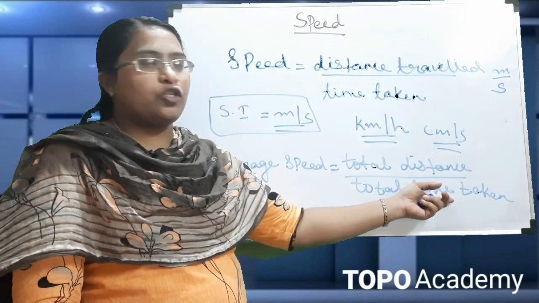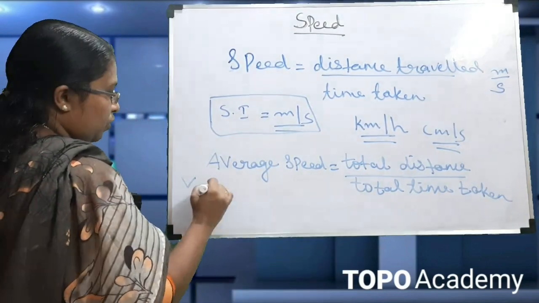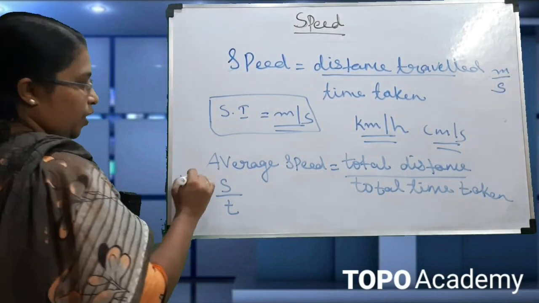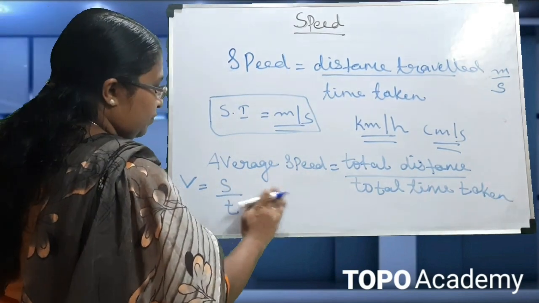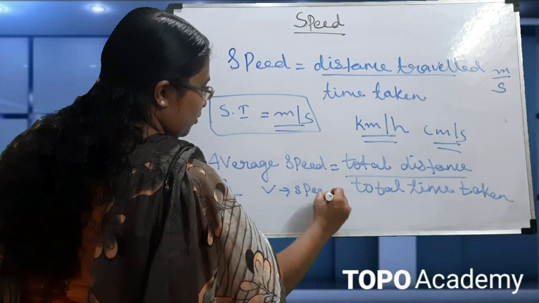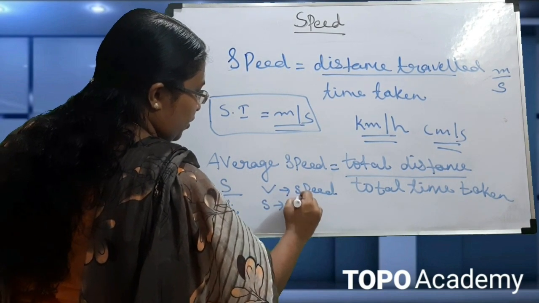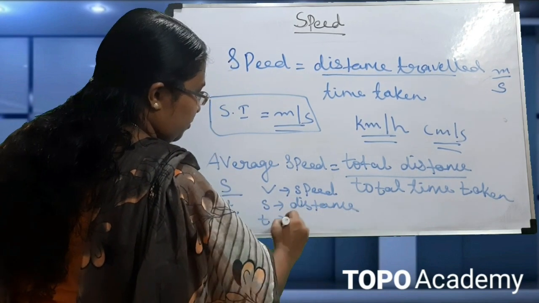Or we can say V is equal to S by T. V means the speed is equal to S divided by T. V is the speed, S is the distance travelled, and T is the time taken.